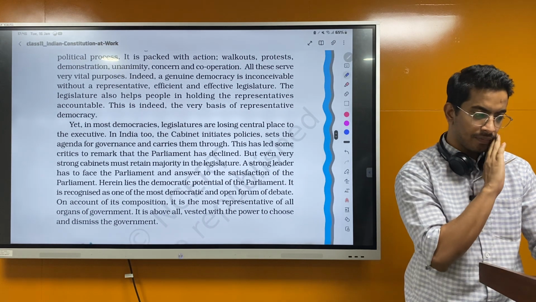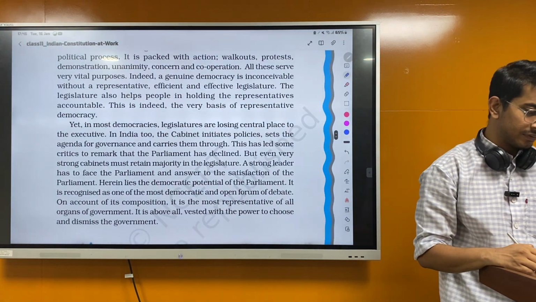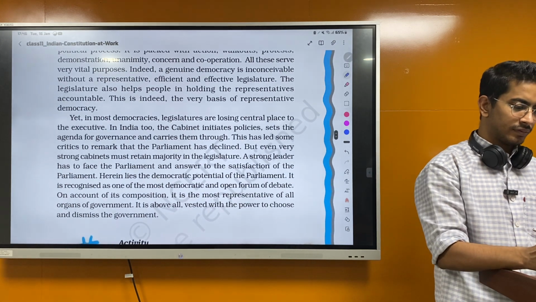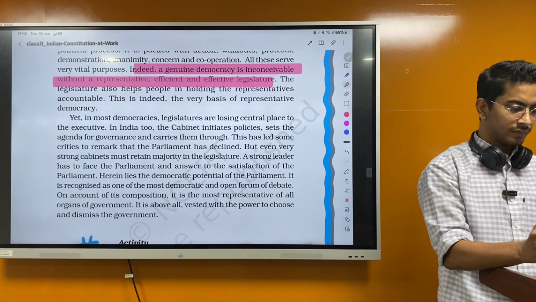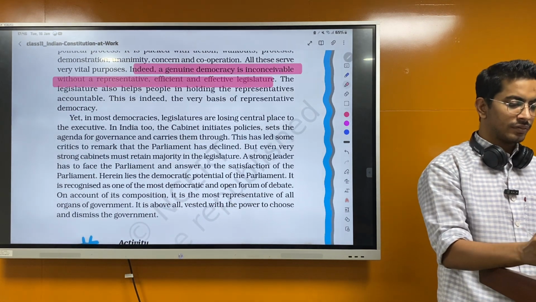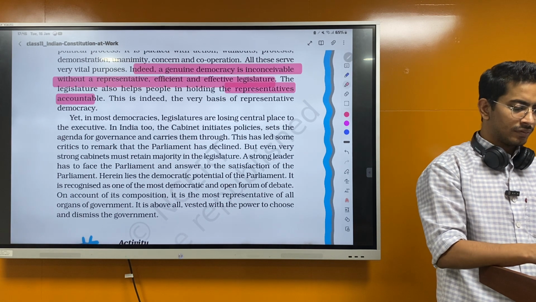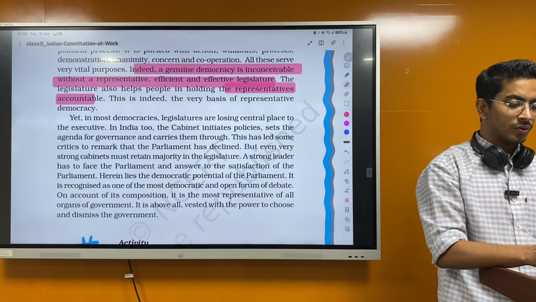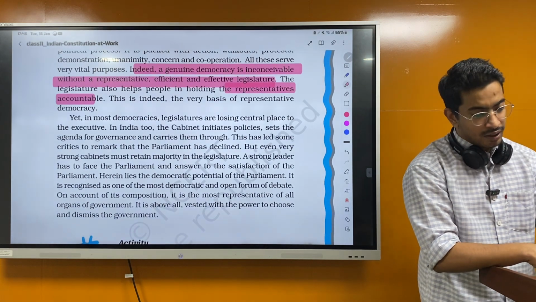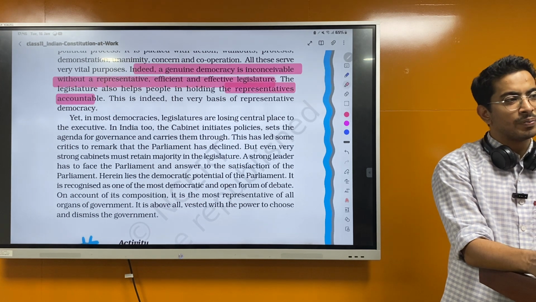Indeed, a genuine democracy is inconceivable without a representative, efficient, and effective legislature. The legislature also helps people in holding the representatives accountable. This is indeed a very basic representative democracy. So what it does is, it makes sure that executives are accountable to the people.